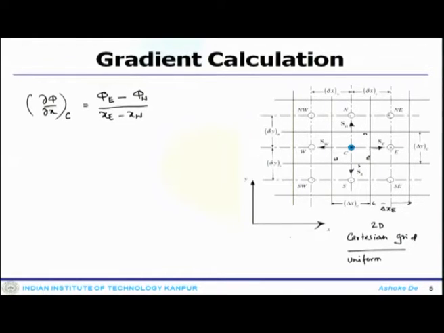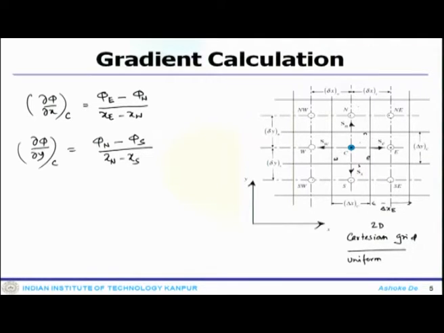So, we need to get an estimate in the other direction, or the derivative in the other direction. So, the first derivative in the y direction would be phi n minus phi s divided by yn minus ys. So, one can think, now consider these three elements in one direction and similarly obtain the derivative at cell center, but now the derivative along this direction.